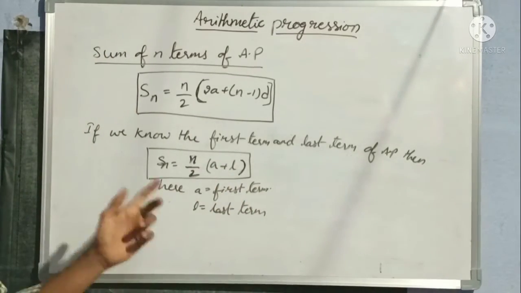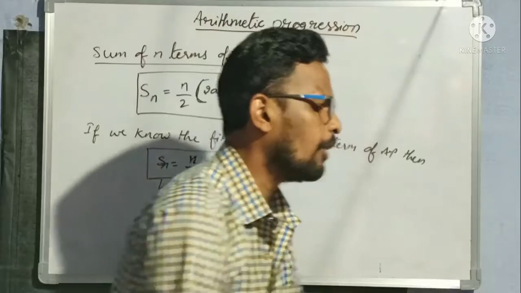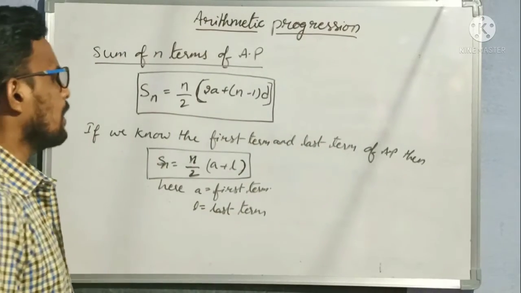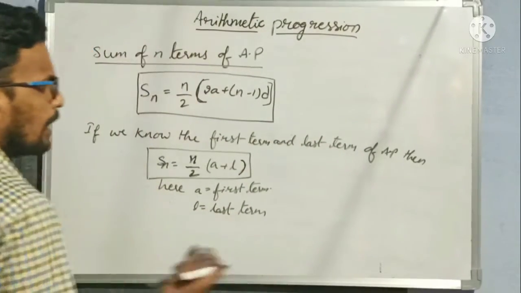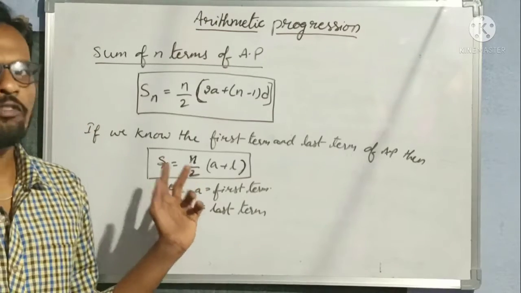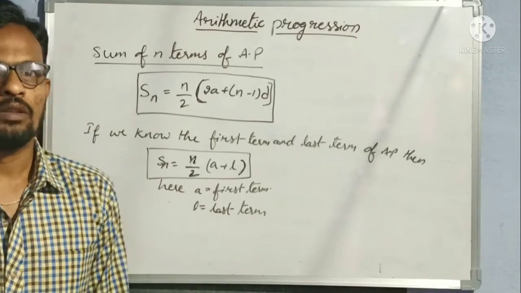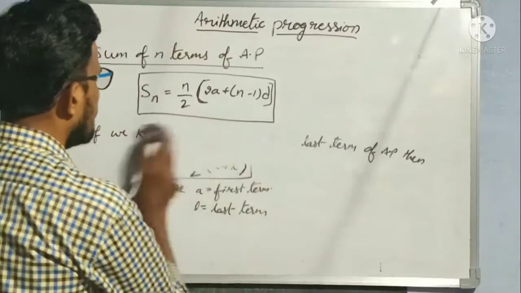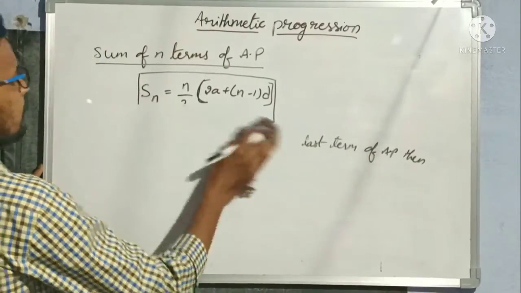By using these two formulas, we can find the sum of n terms of the given arithmetic progression. So note down these two very important formulas. Now let us see one example related to this.